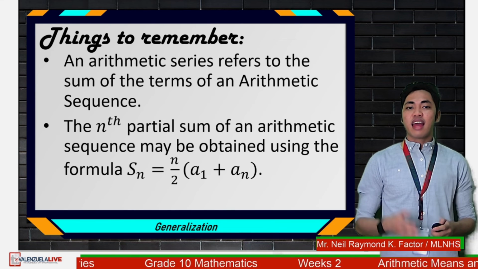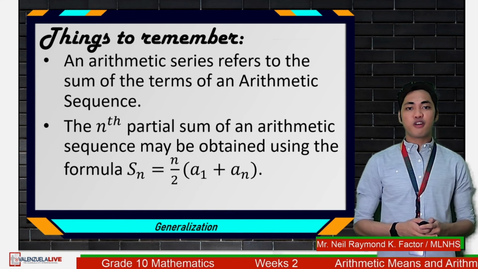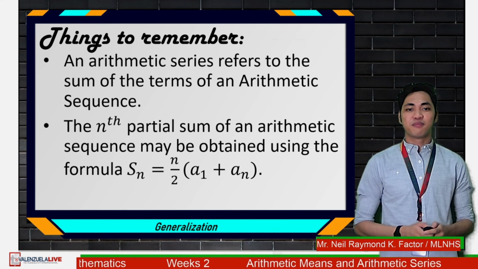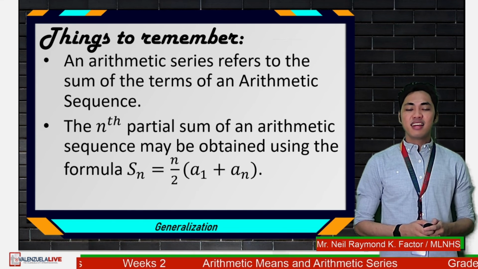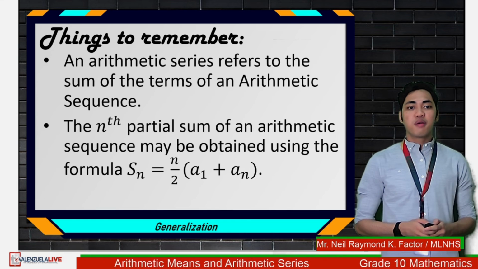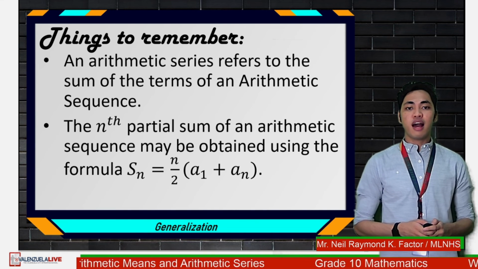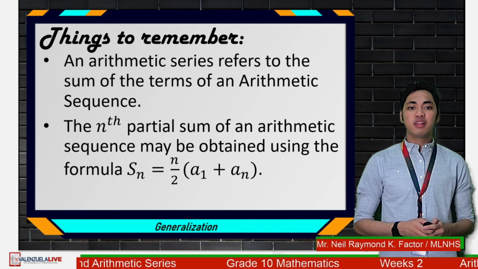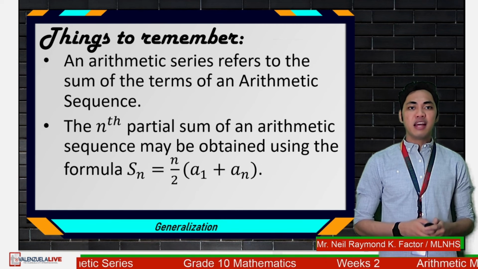Next one. An arithmetic series refers to the sum of the terms of an arithmetic sequence. And lastly, the nth partial sum of an arithmetic sequence may be obtained using the formula S sub n is equal to n over 2 times the quantity a sub 1 plus a sub n.